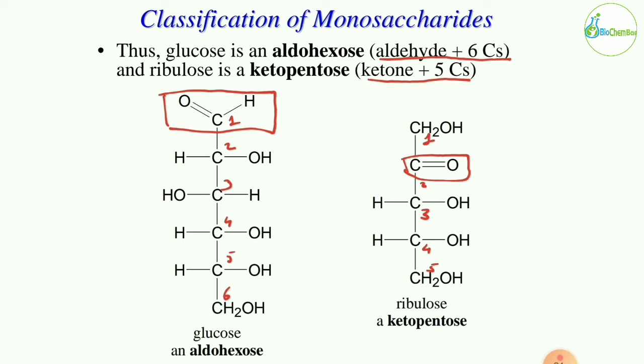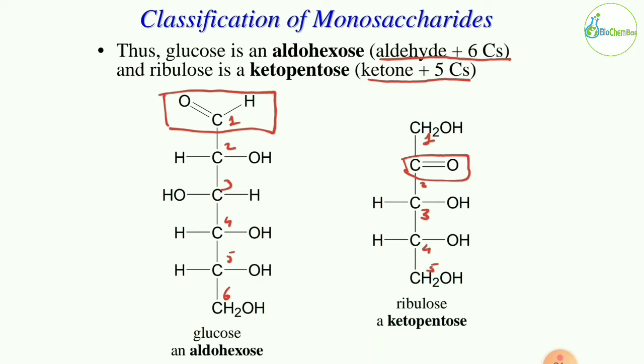Then we can see the glucose structure. Glucose has 6 carbons, so it is an aldohexose. Then ribulose has a ketone group as its functional group, so it is a ketopentose, because it has 5 carbons. Thus glucose is an aldohexose.